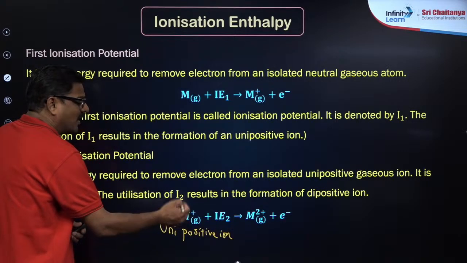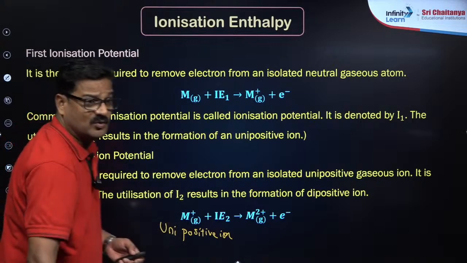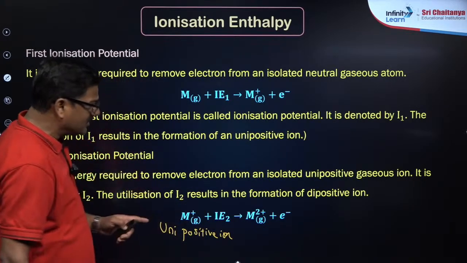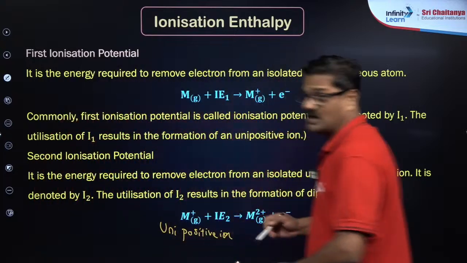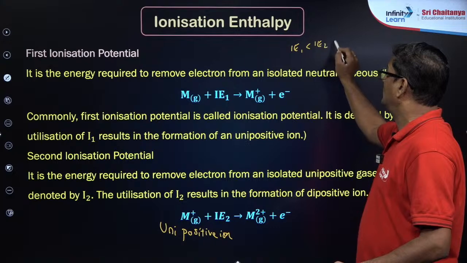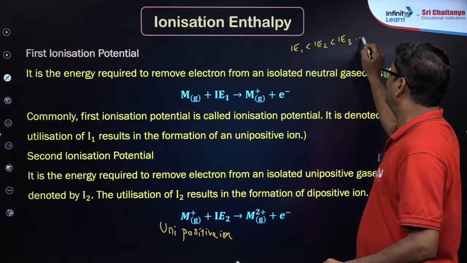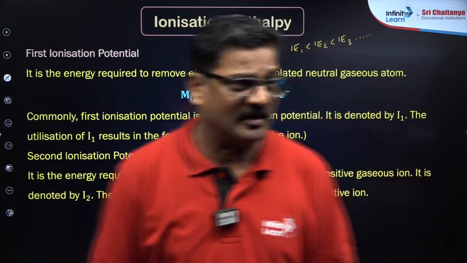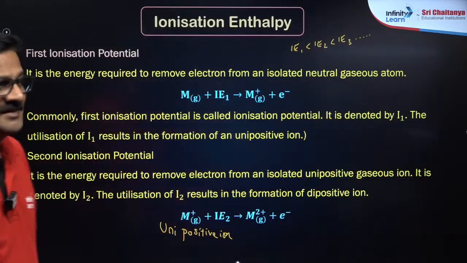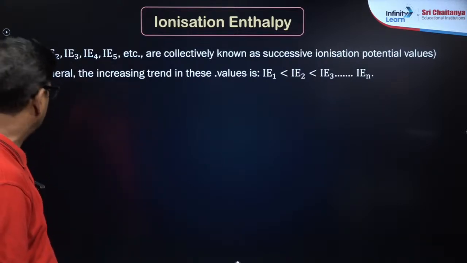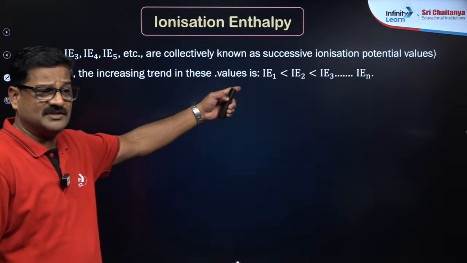If I try to remove one more electron from the unipositive ion, that is called second ionization energy. So always keep in mind, whatever the condition, no exception, IE1 is always less than IE2, always less than IE3, and it goes on like this. There is no exception at all for any element in the periodic table. Right? So IE1, IE2, IE3, IE4 are collectively known as successive ionization energies, and this increasing order goes till n.